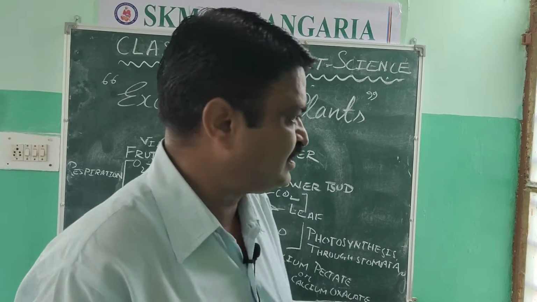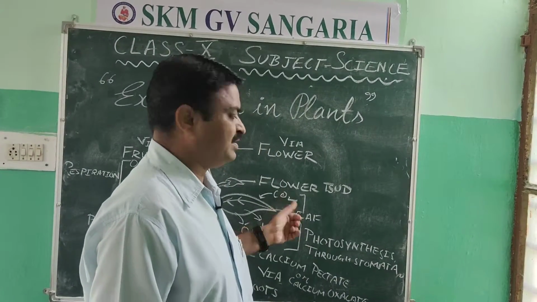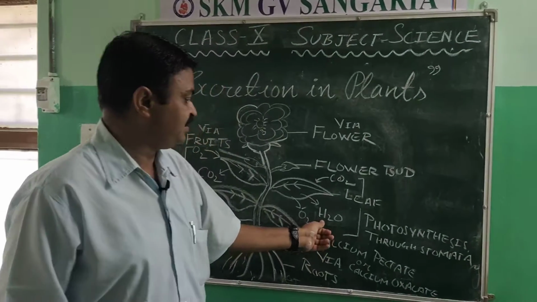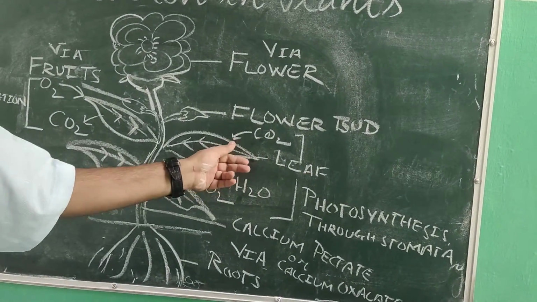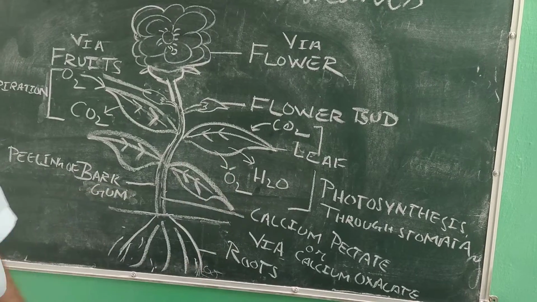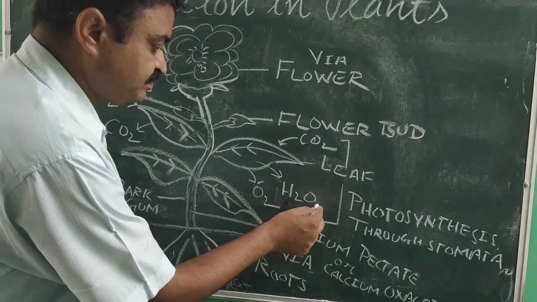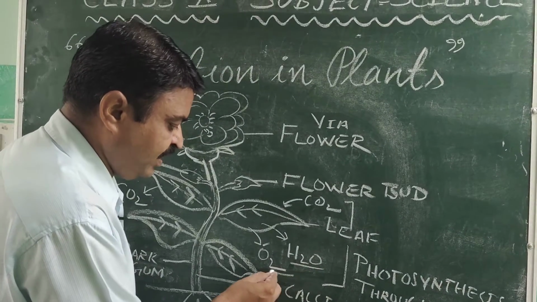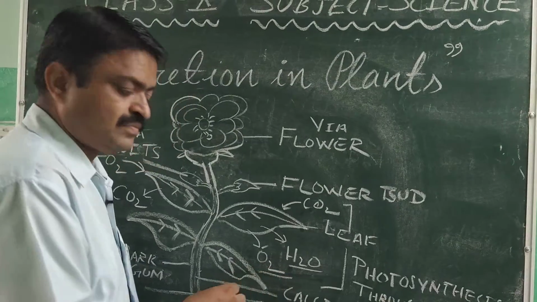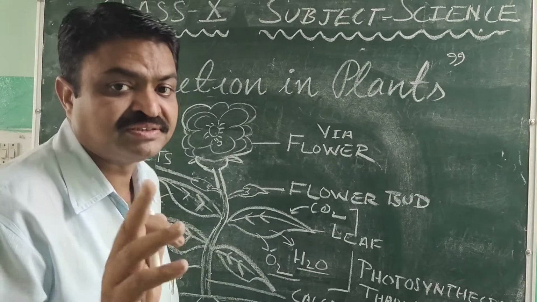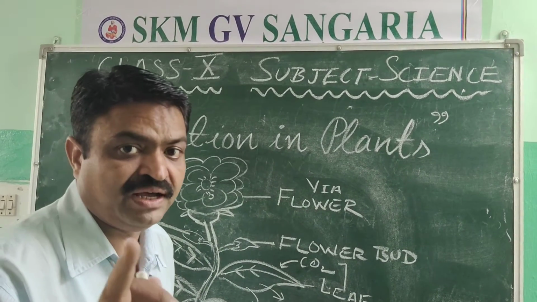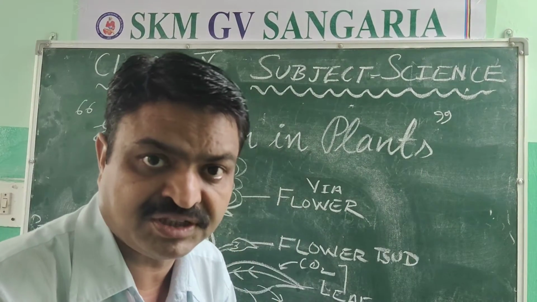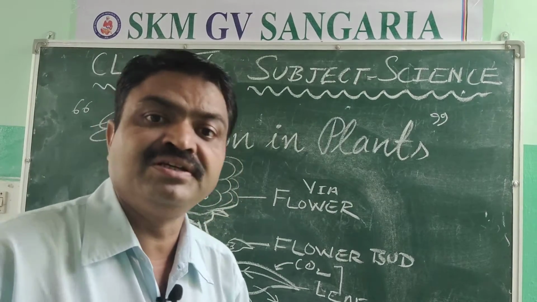Those waste substances are water, carbon dioxide, and oxygen. In this, water and oxygen are substances that are removed by the plant with the help of a particular structure, and that structure is known